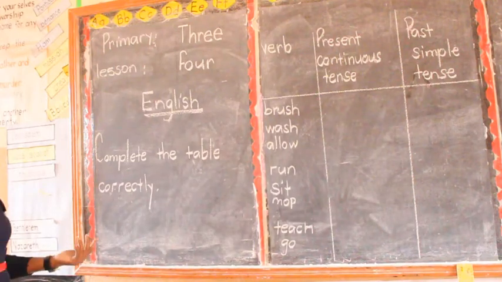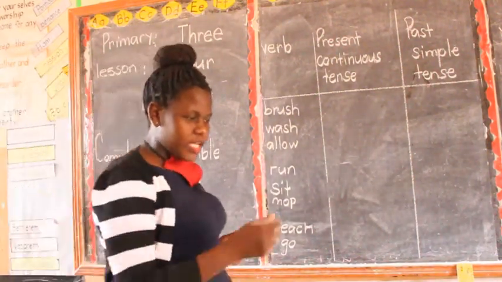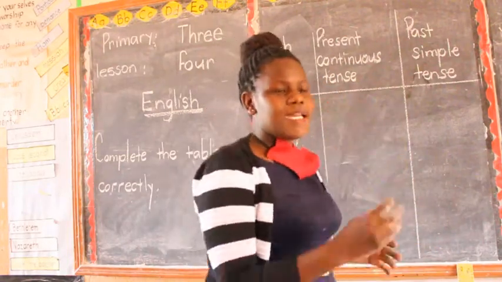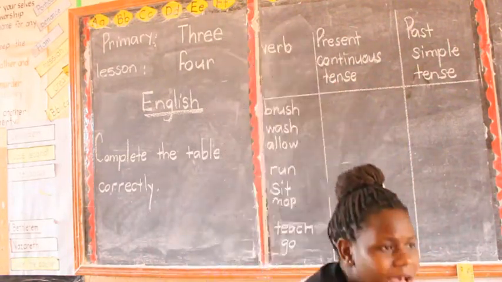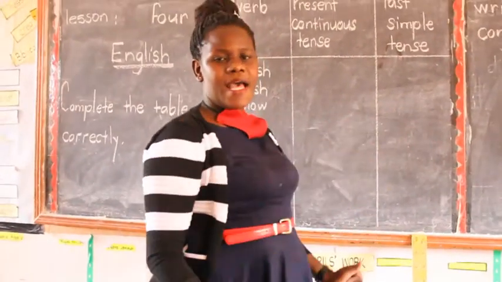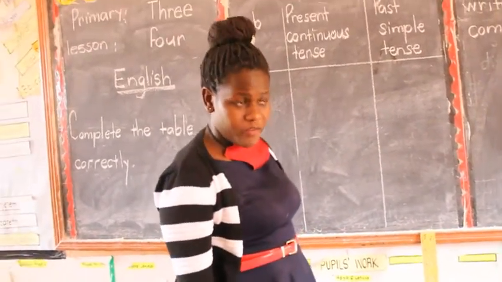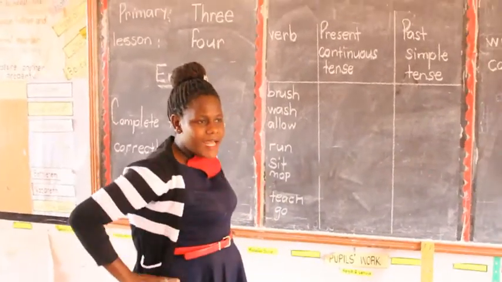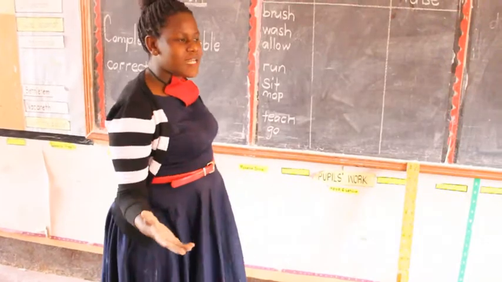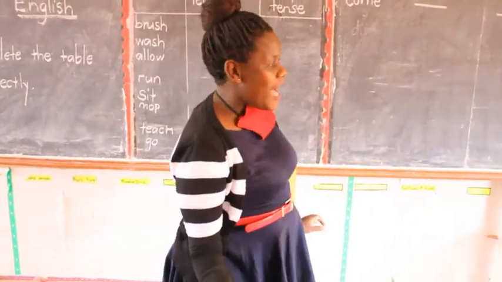For example, what is the teacher doing? I say this is run. All together, run. Sit. I'm performing an action. A word that performs an action. Dance. A verb is a word that performs an action.